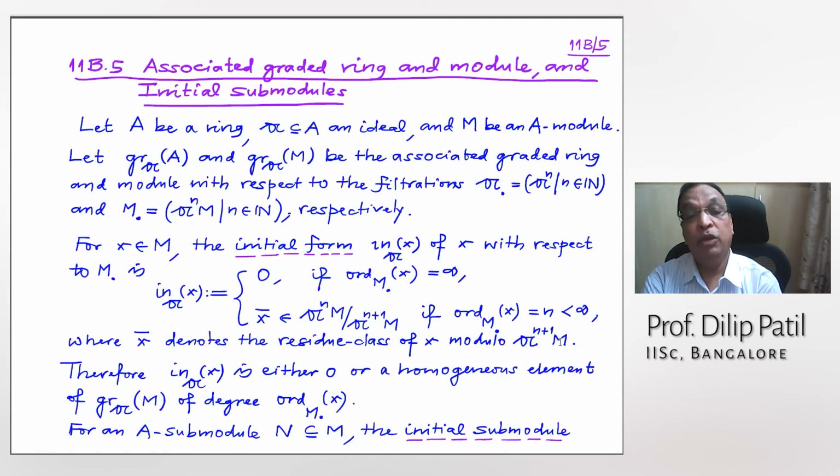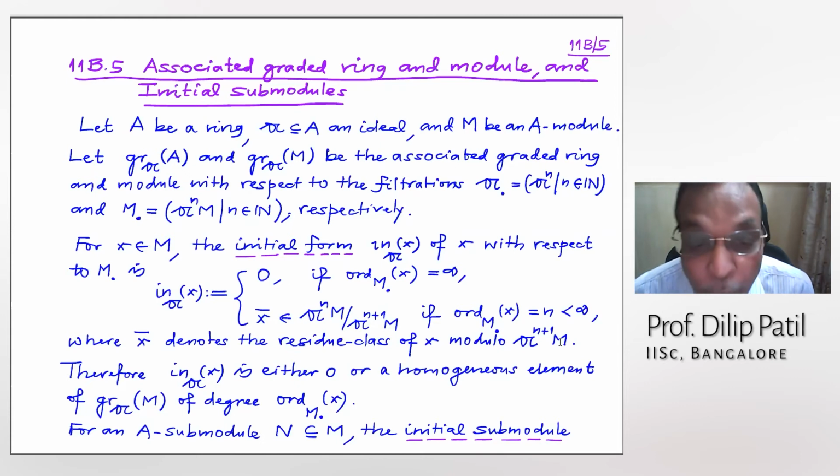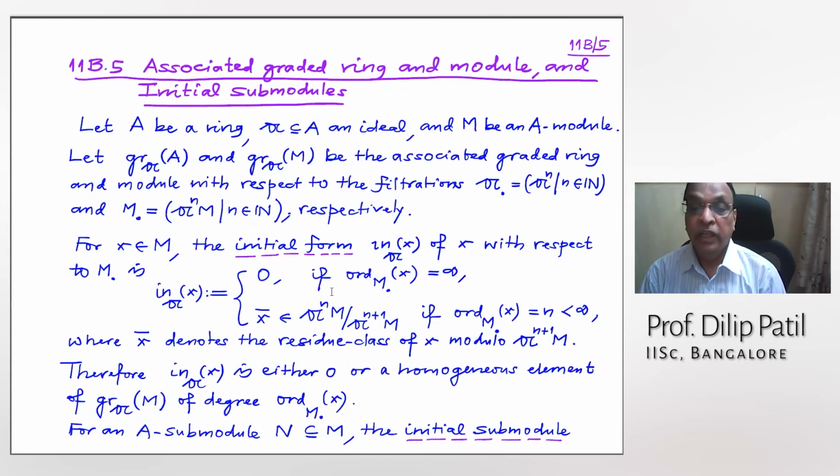If you take any polynomial, what will be the initial form of that polynomial? That means it is the order term, the first homogeneous component of F which is non-zero. That is the initial form. So, for example, if your polynomial is x square plus y cube, then the initial form will be x square. If the polynomial is x square minus y square plus y5, then the initial form will be x square minus y square, and so on. So, in general, the initial forms are defined by using this one.